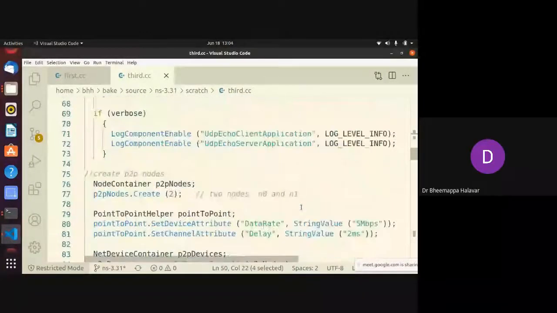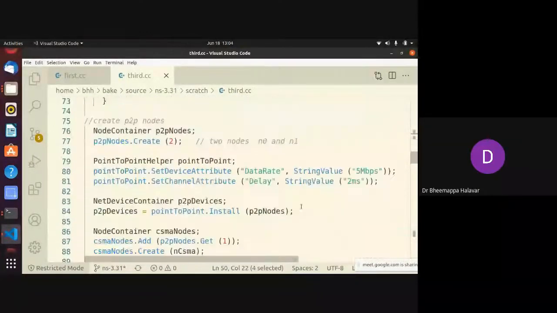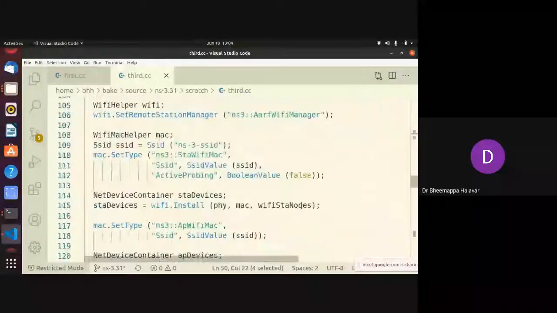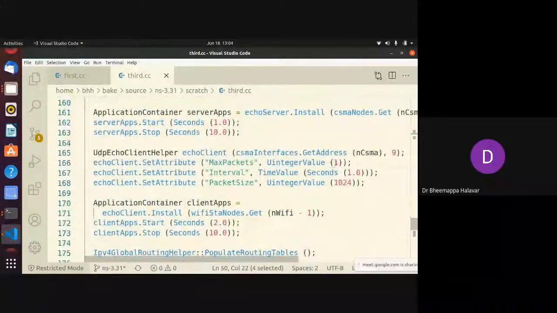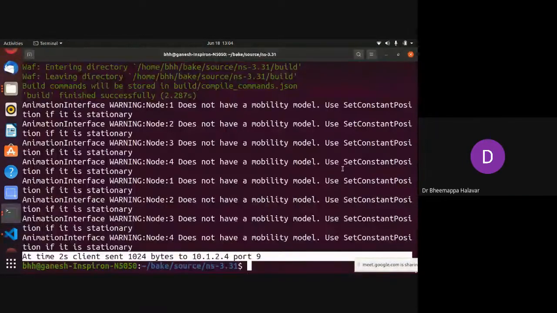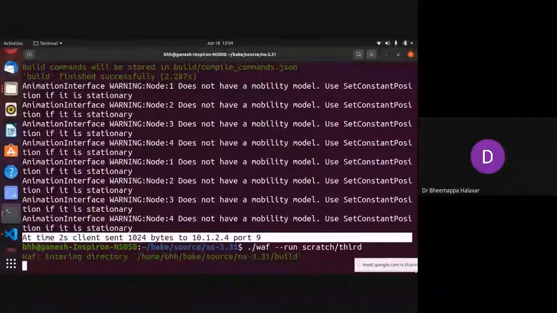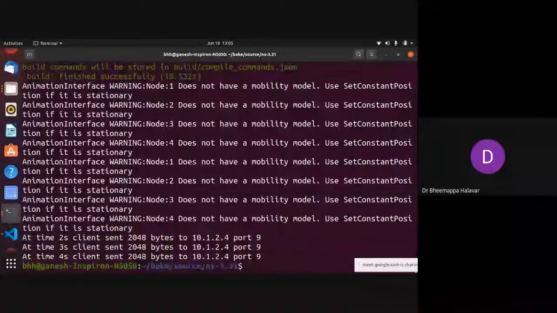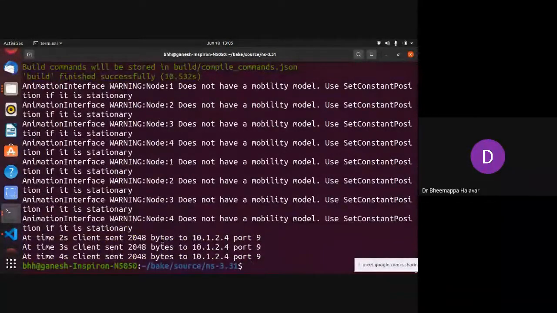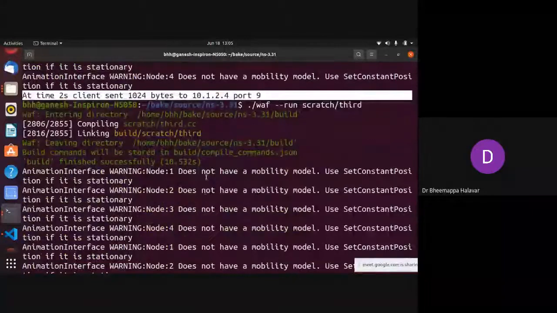The number of packets is on the client side, in the P2P device installation. So I will make it 2 and make the packet size 2048, and run once again. The last point I wanted to tell is how to see it in Wireshark and how to see it in NetAnim, which will take another 2 minutes. Now you can see I gave 2 packets, and whatever packets were communicated are displayed.